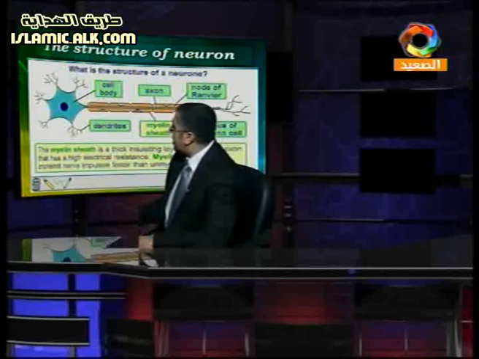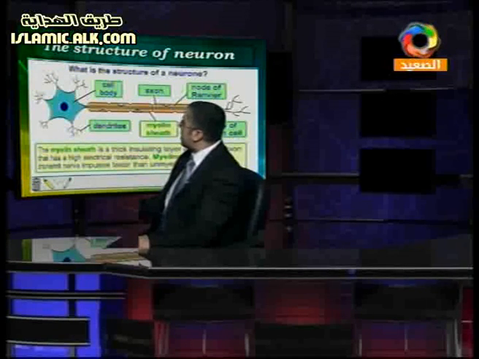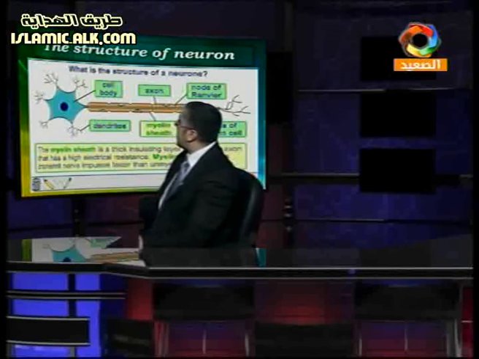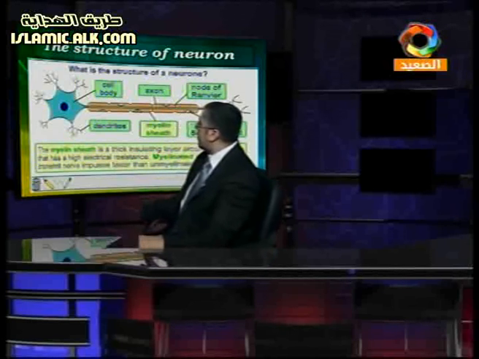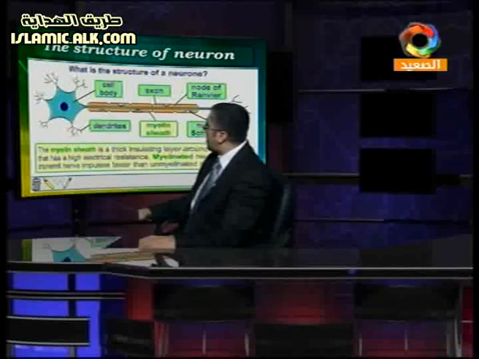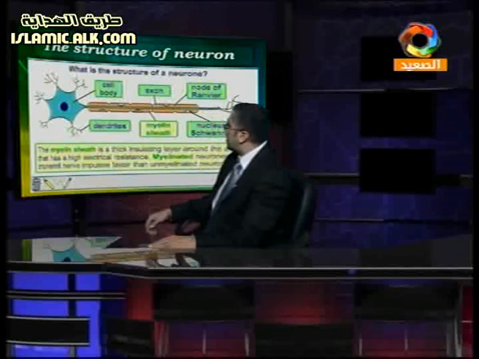After that, we have the last part on the right-hand side. We have what? This is the terminals here. So the terminals on the right-hand side are the last part of this neuron. This one makes a connection with another cell to make tissues, very good. Why? Because the cells in our brain make tissues, and the tissues are very important to make connections between each other.